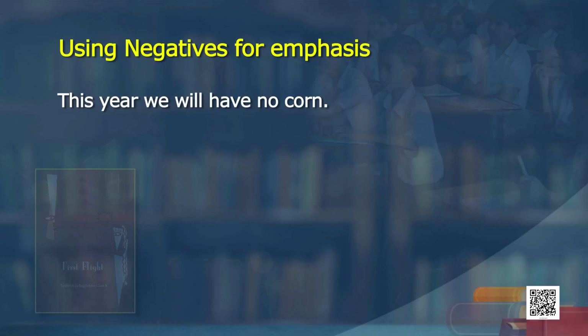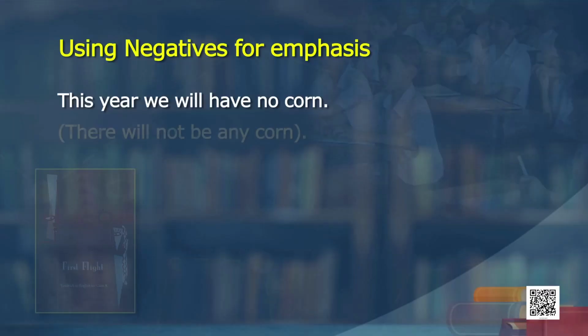Look at the first sentence, Kirti, read it out. It says, this year we will have no corn. Okay. This can be said, there will not be any corn. Look at that, no corn is negative emphasis, using negatives for emphasis. People say there is no life here. So, that means they are putting an emphasis using no. So, there are some sentences, let us do it. This year we will have no corn, meaning there will not be any corn this year.